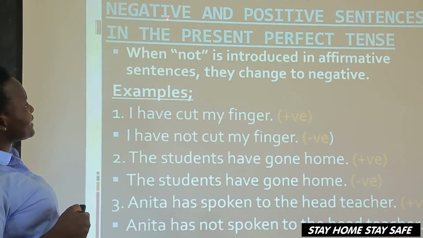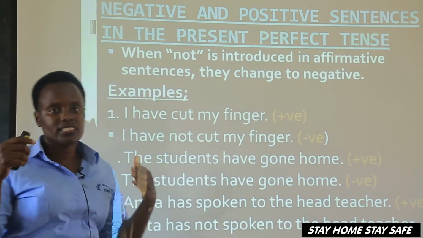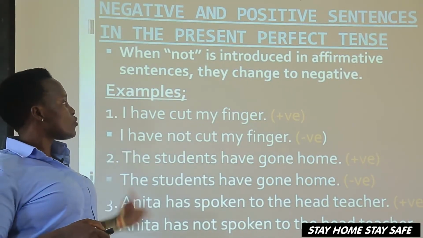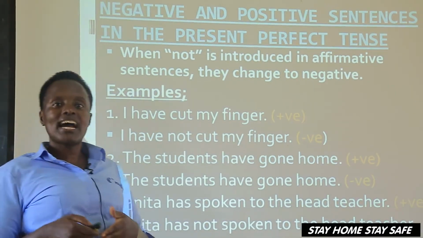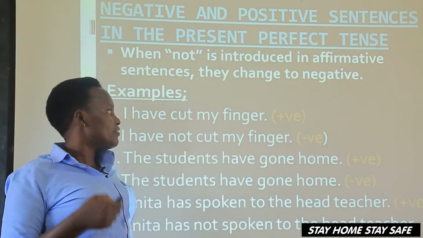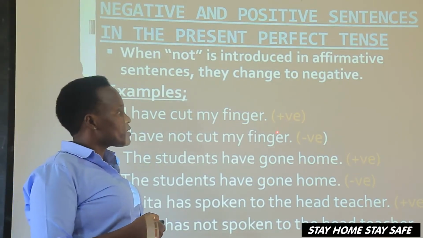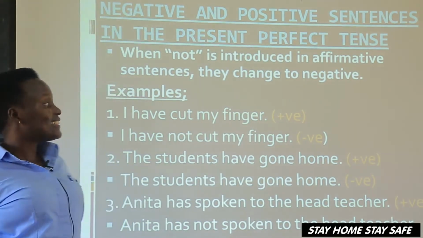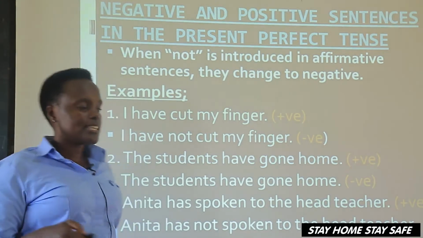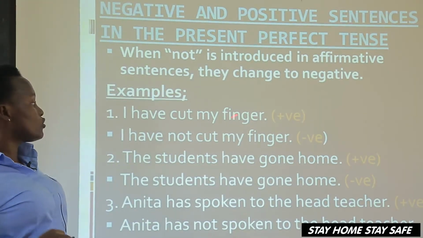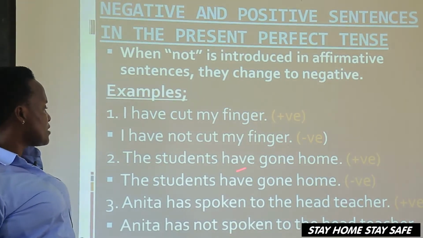When we are forming negative, remember we said we form negative sentences by adding not in the sentence. So with these ones, since we already have have and has, we are simply adding not to form negative sentences. I have cut my finger. That is a positive sentence. We say that a positive sentence can also be called an affirmative sentence. When we put it in negative, we put not. We are going to say, I have not cut my finger. That is the negative sentence.